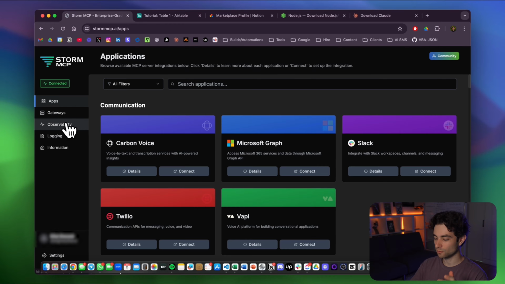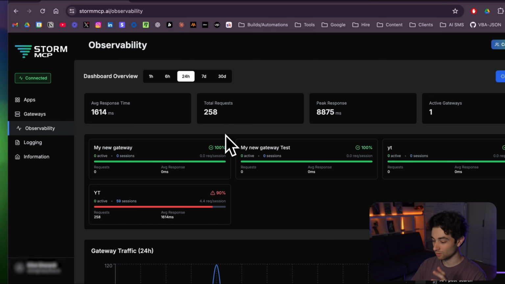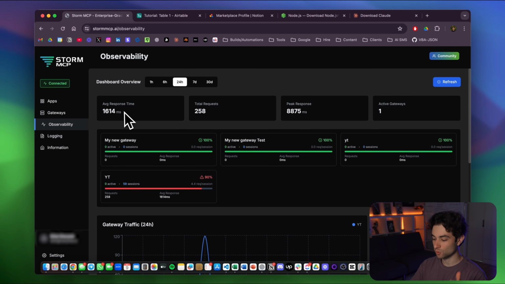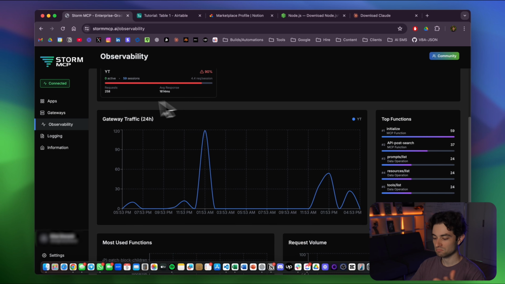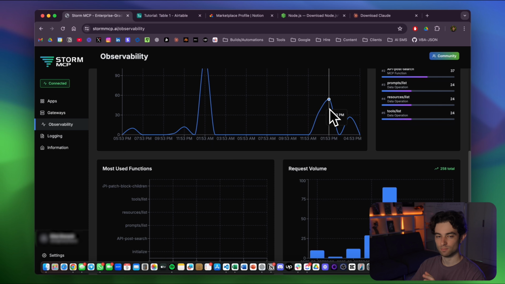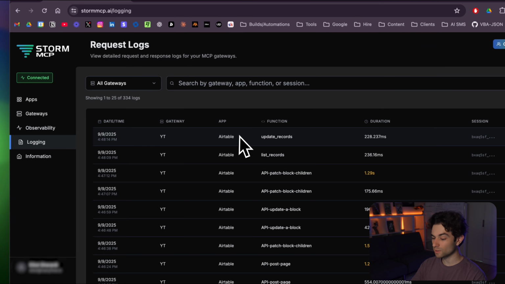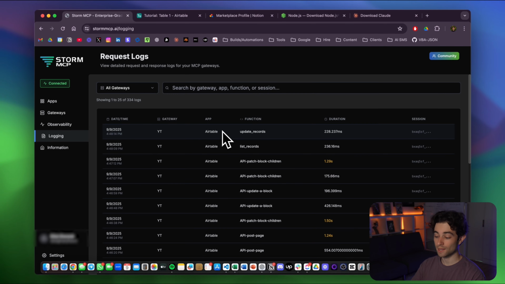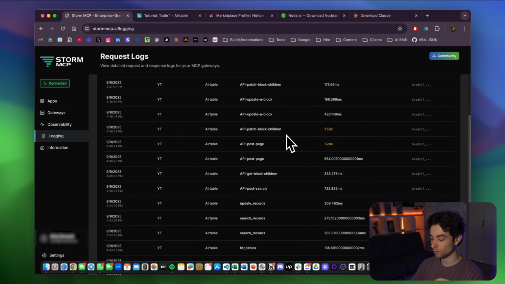And if we go back to Storm MCP really quickly, if you go to the observability section here, this tab, you can actually see a lot more accuracy. We have the average response time, total requests. We have a whole analytics dashboard here, essentially showing us the gateway traffic. So you can go much deeper into this. And we also have a logging tab up here where we can see the last time a tool was called. So the last tool that I called was Airtable, update a record. We're updating that task to done. And it's all tracked here as well. And you can filter by your gateways. You can search for a specific one. So super powerful stuff. Definitely recommend checking them out.